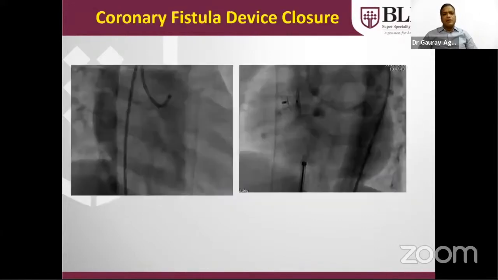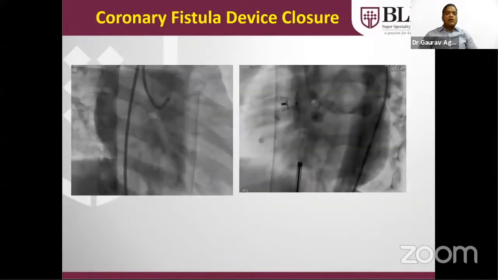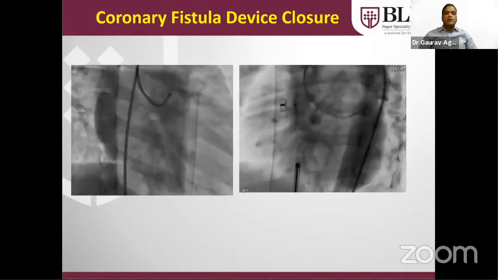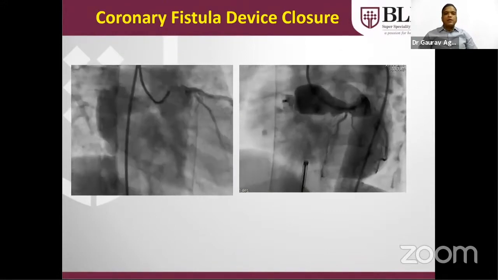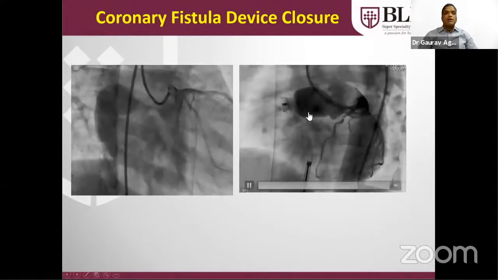This is a large AP window. Similarly, coronary fistulas, if these are large in size, can also lead to left to right shunt lesions. These can be tackled in the cath lab also by putting a device. Here you can see that the large device is there across the coronary fistula.